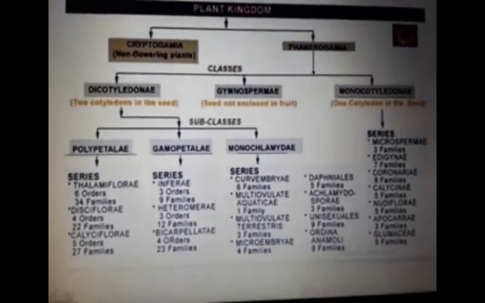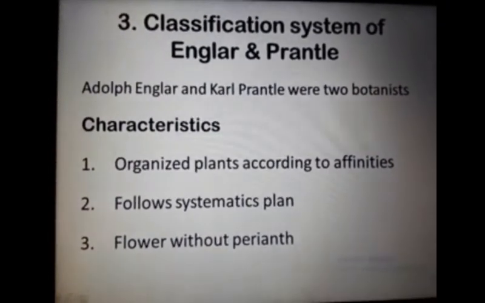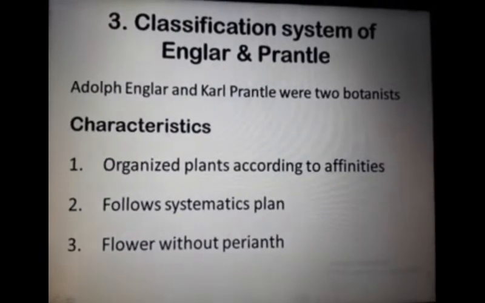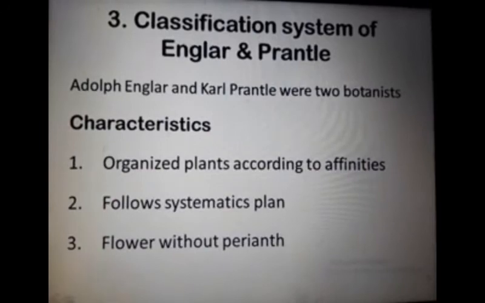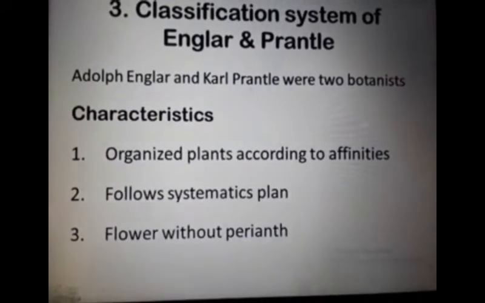So there is another system, the third one, the classification system of Engler and Prantl. This system was developed by Adolf Engler and Karl Prantl. These are two German botanists basically.